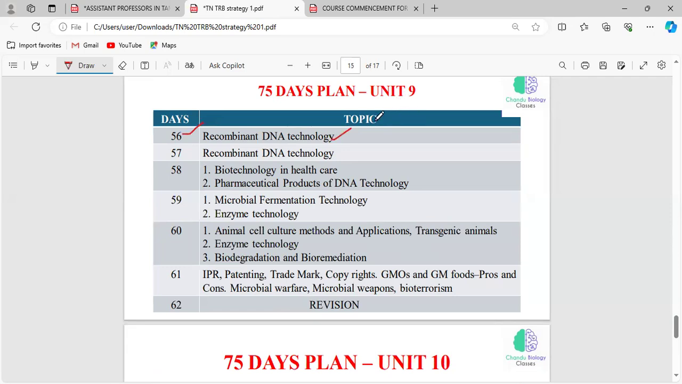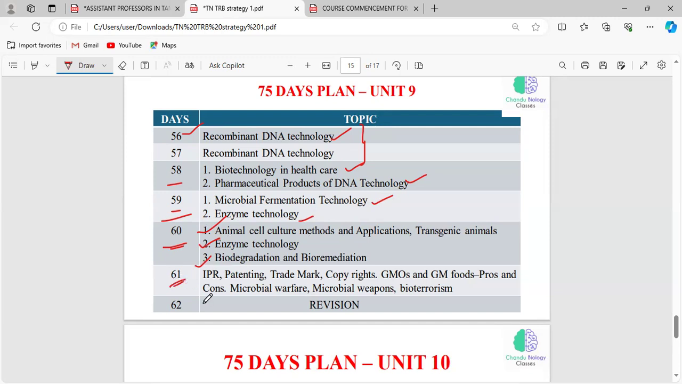As it is a bigger topic, you can take 2 days to complete this topic. And on day 58, you can read biotechnology in healthcare, pharmaceutical products of DNA technology. And on day 59, you can revise microbial fermentation technology and enzyme technology. And on day 60, it is related to animal cell culture, enzyme technology, biodegradation, and bioremediation.